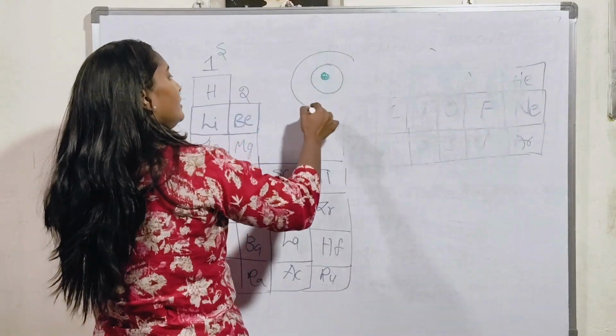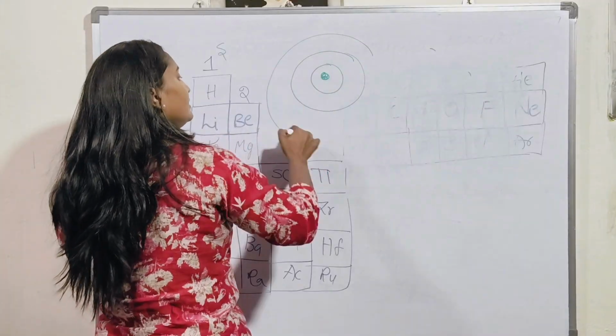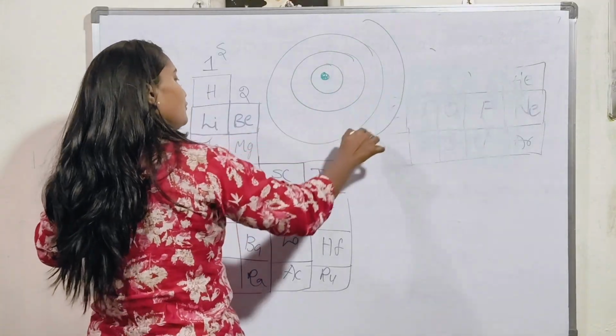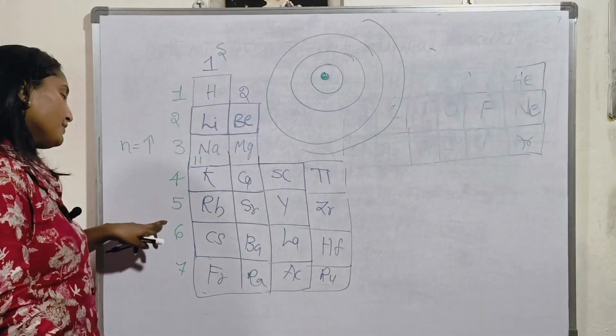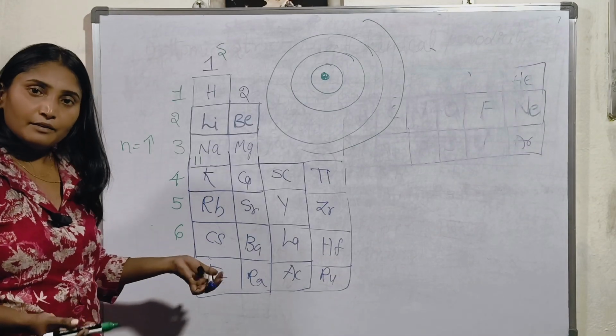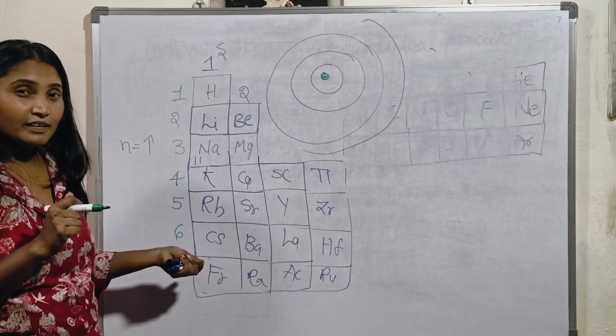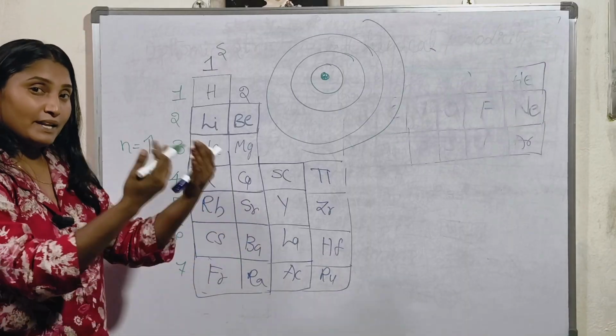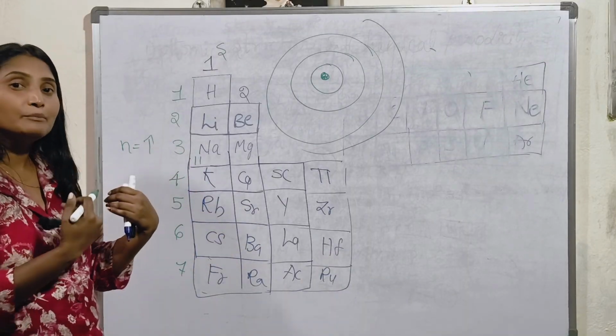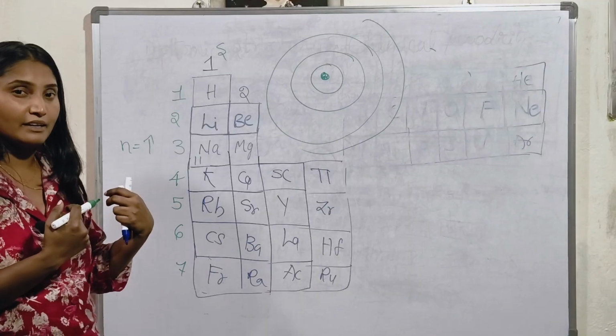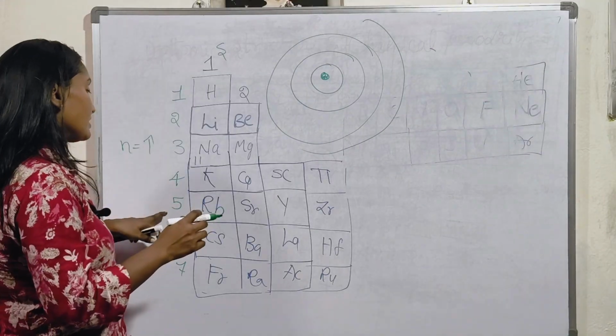For the second period, 2 shells. For the third period, 3 shells. For the fourth period, 4 shells. For the 5th, 6th, 7th, further shells are adding. But how are they adding? They are ultimate or penultimate. Okay, they are penultimate. Why? Because they are coming inside.